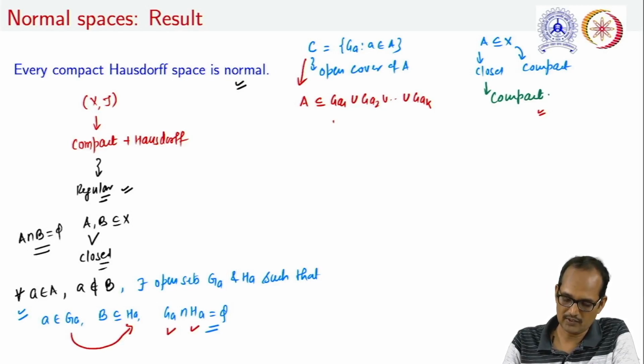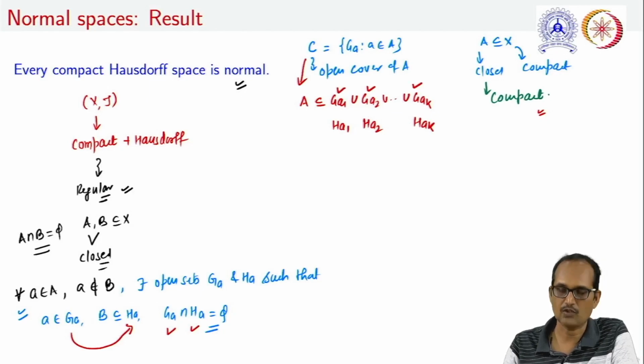So let us take H_a1, H_a2, and H_ak corresponding to each open subset of this form.